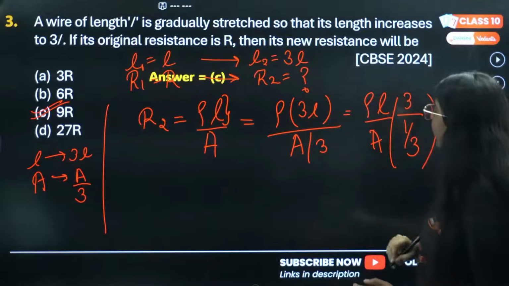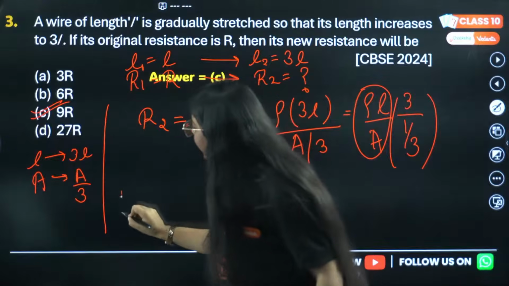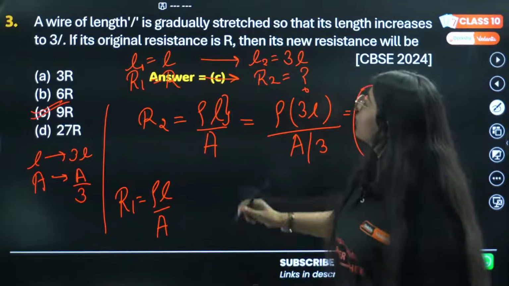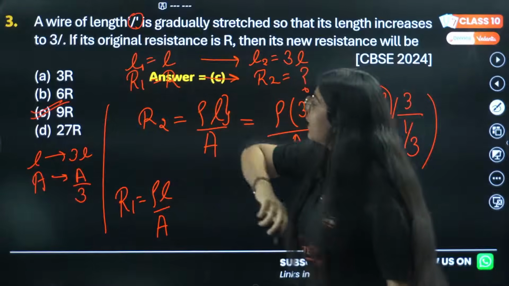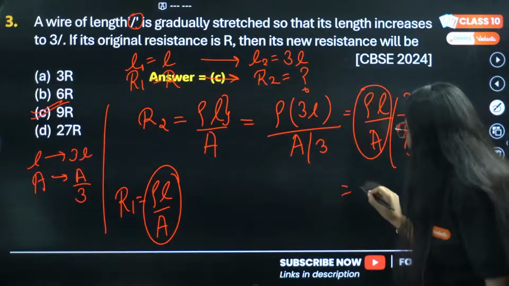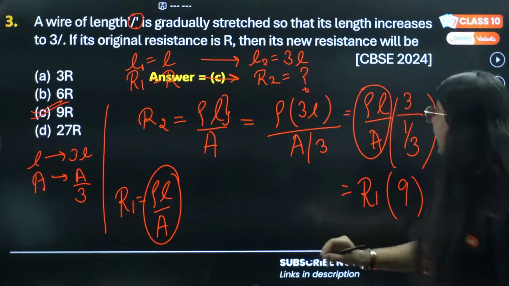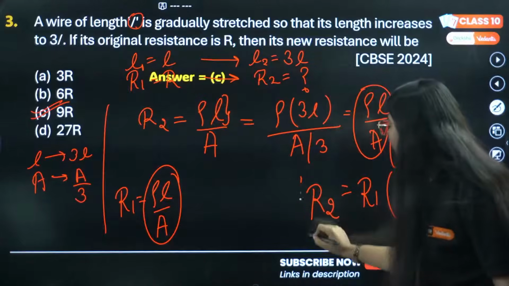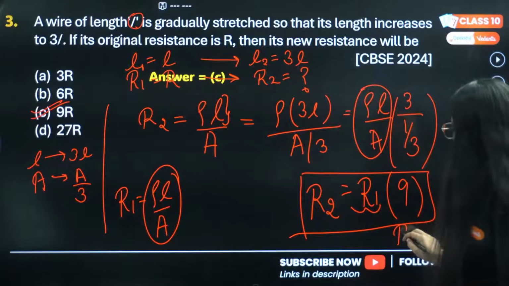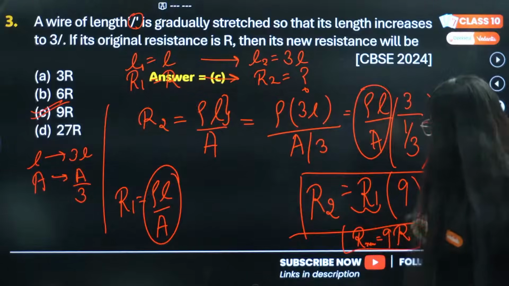Now this rho L by A, if I write the formula for R1, it will simply be rho L by A, because firstly the wire's length was L and the area was A. So this whole rho L by A can be written as R1, and if you solve this, it will come out to be 9. So R2 will be 9 times R1, and if we take just R1 as R, the new resistance will be 9 times R.